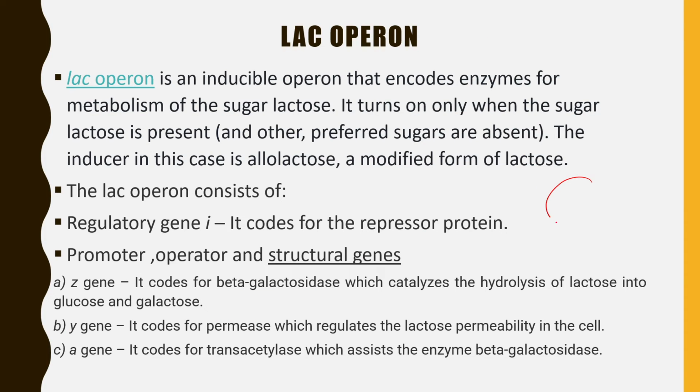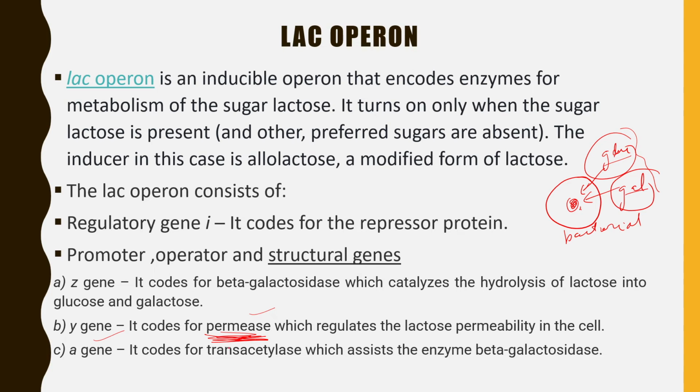What happens? Suppose this is a cell. Now lactose is broken down into glucose, and the second component is galactose. Now these glucose and galactose need to be permeabilized into the cell membrane of the bacterial cell. This permeability is enhanced by the enzyme permease. Permease allows the glucose or galactose or the whole lactose molecule to get incorporated into the cell. This is the function of our Y gene protein.